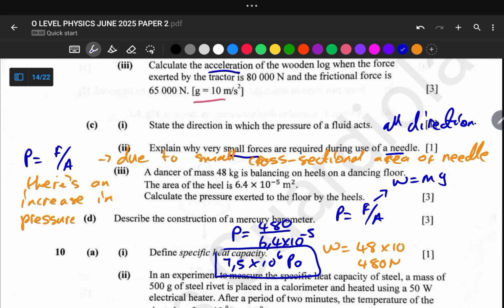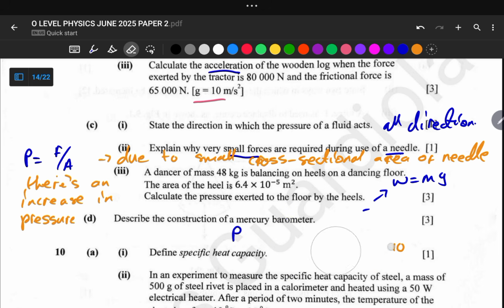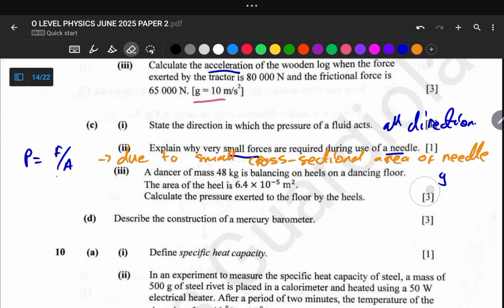So that is the pressure exerted to the floor by the gills. It is 7.5 times 10 to the power 6 pascals. Okay, so this is our pressure, and let us move on to the next question, which says describe the construction of a Mercury barometer. Okay, so let us wrap this one so that we can write our answer.